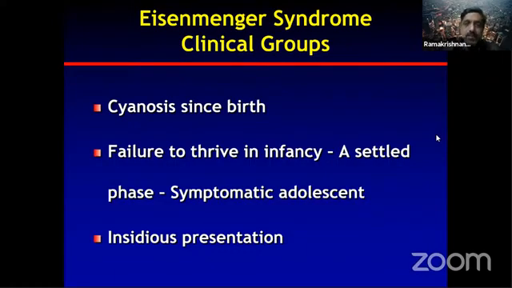The first group that I've written is a very common group in early childhood, but generally survival into adolescence and late adulthood is not very common. So generally that is found mostly in children. That is cyanosis since birth, and they continue to become Eisenmenger syndrome. That is mostly the CCHD with increased Qp group. That is CCHD with increased blood flow group.